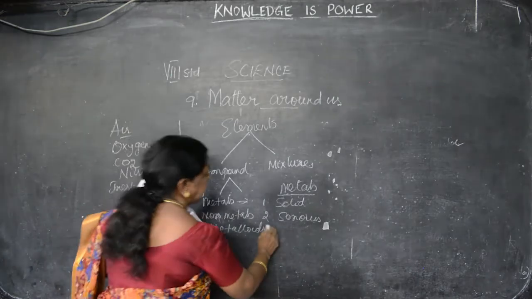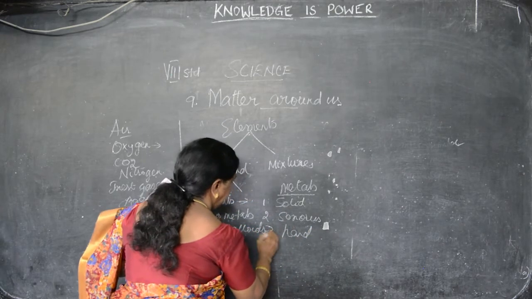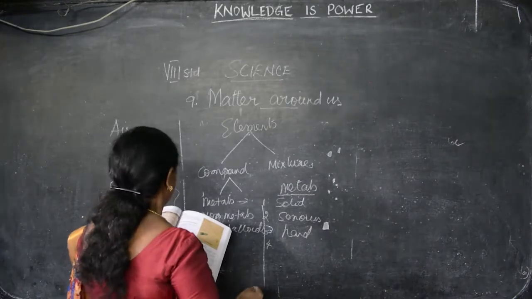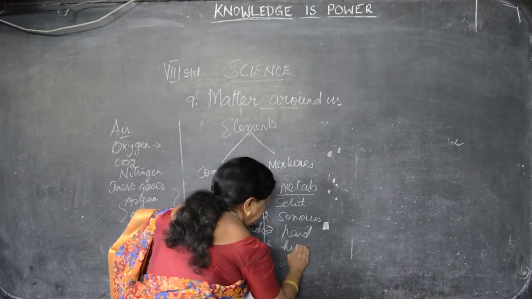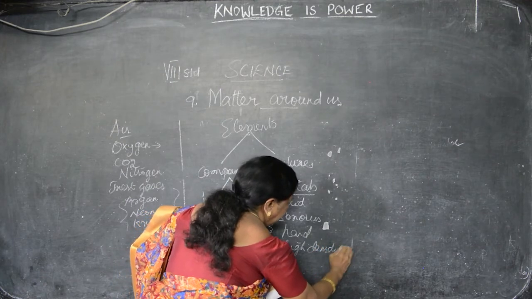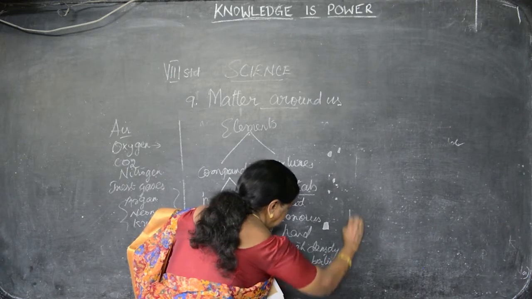Metals are hard in nature. And the fourth point, they have high density and boiling point.